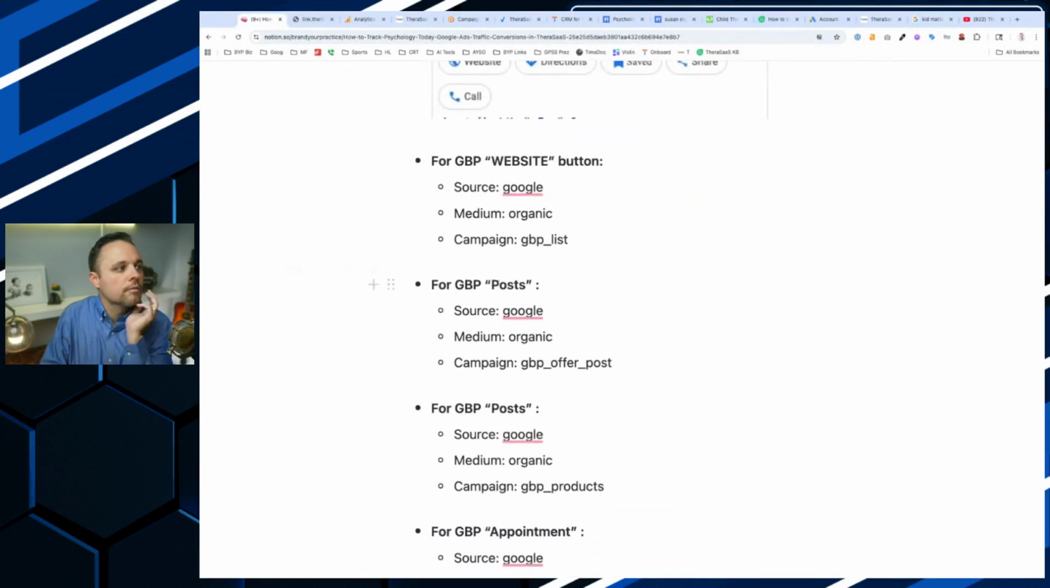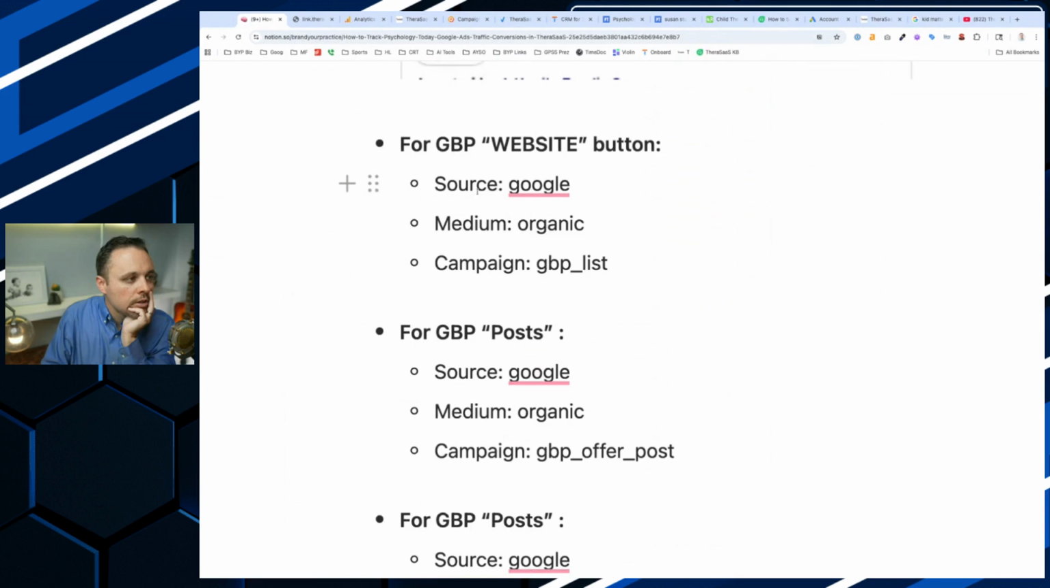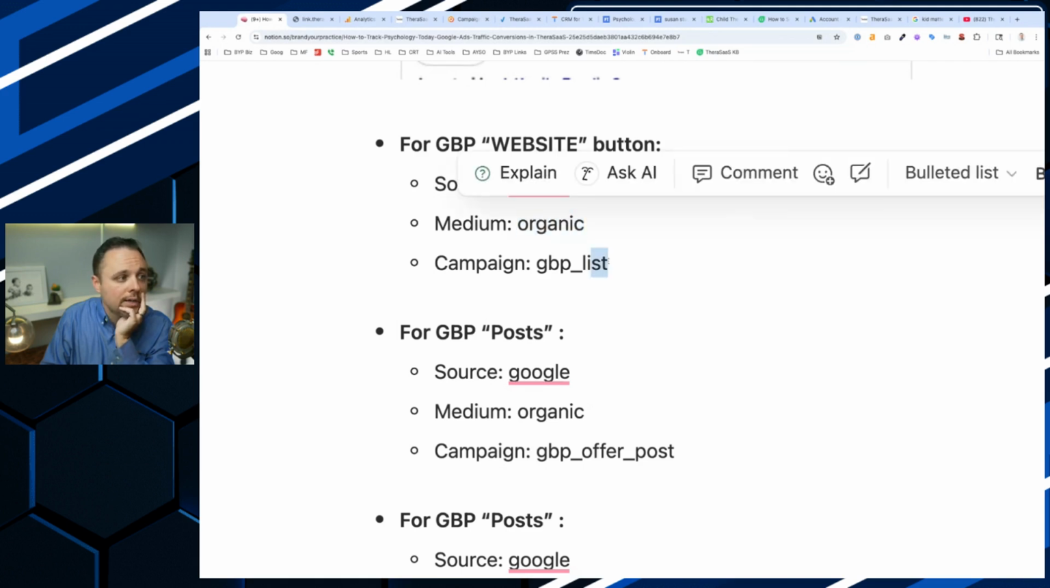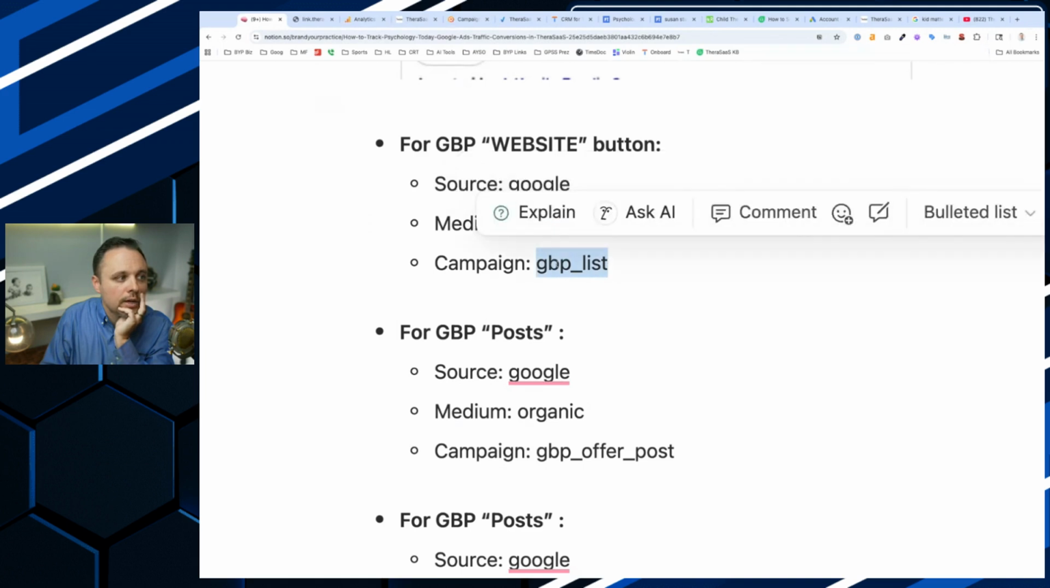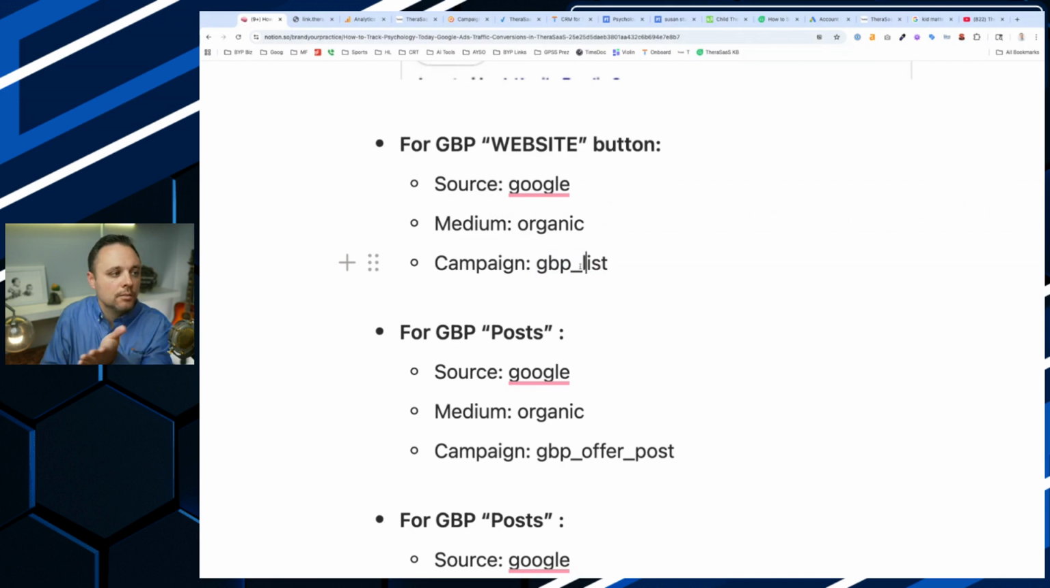So for the website button, your source can be Google. So where is that link? Where are they coming from? How are they getting there? It's organic. And then why? The why is the Google business profile listing, or it could just be by itself. It's up to you. You can name these whatever you want. You could call it Google, business profile, or you could just have Google business profile just as that. And you could say web link if you want it to be more clear.